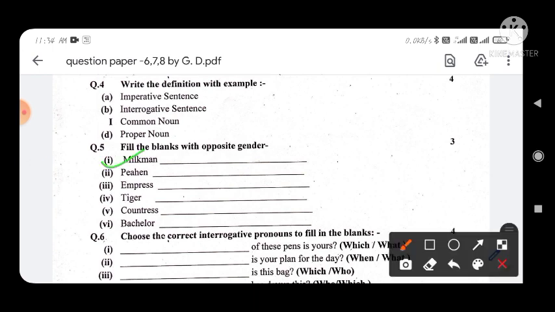Milkman will be milkmaid. Just like that, if it is masculine gender, then you have to write feminine gender, and if it is feminine gender, then you have to write masculine gender. And so you have to write the opposite of empress, tiger, countess, and bachelor. Okay, that's it.